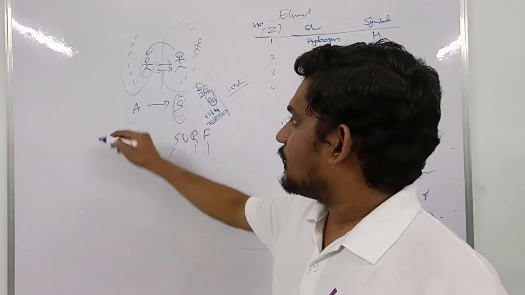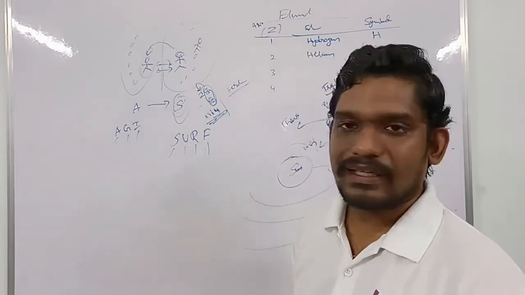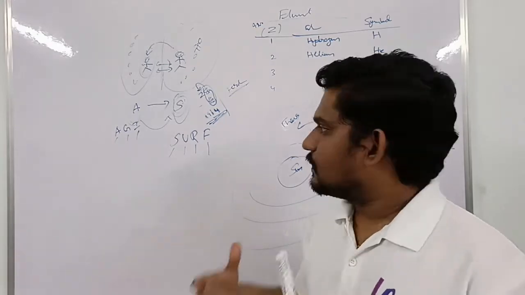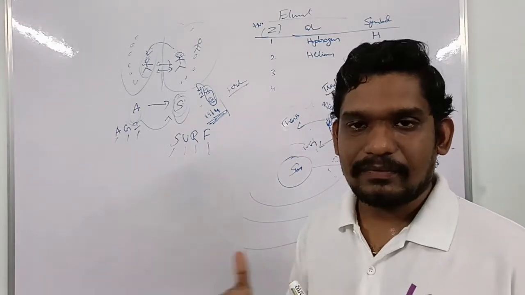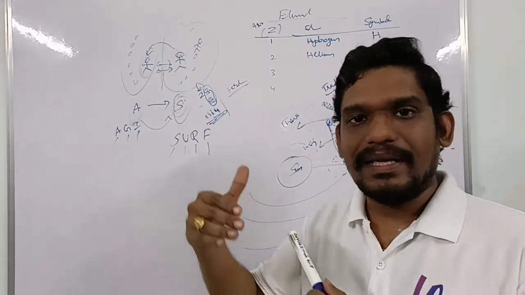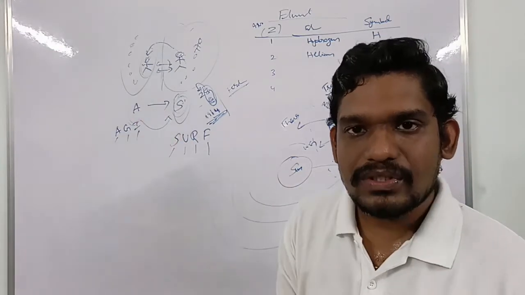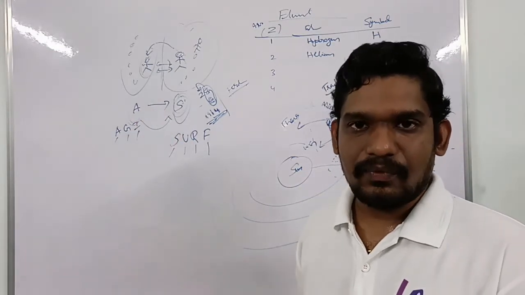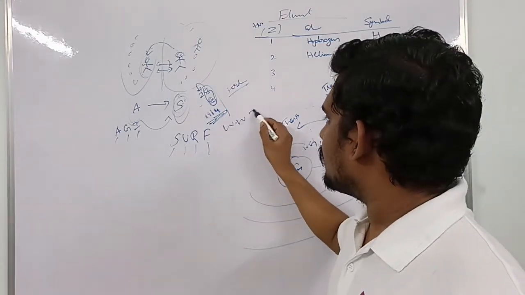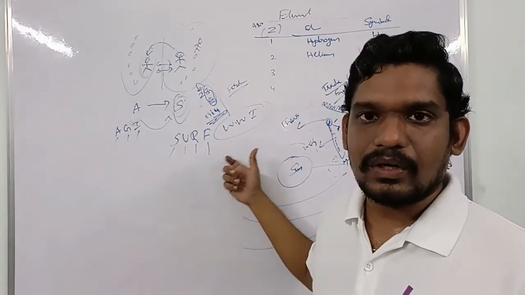So this side becomes AGI. That means Austria, Germany, and Italy. They become a group, and again the fight between both the parties has happened for a period of time. Once after a certain period of time, many other countries started involving in these wars. As most of the world's countries are involved, this became the world war. As it is the first world war, it became World War One.